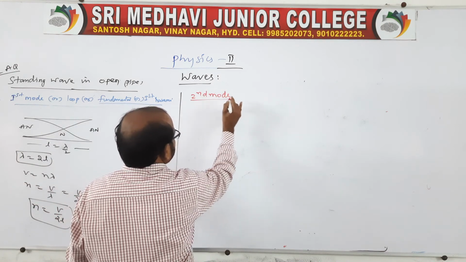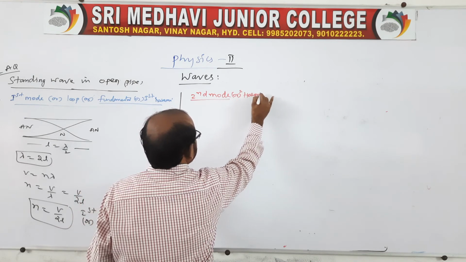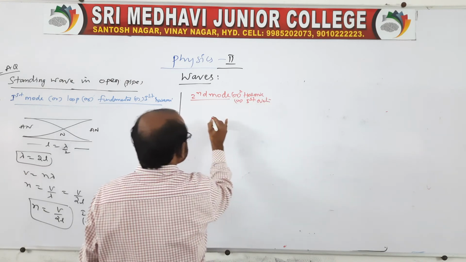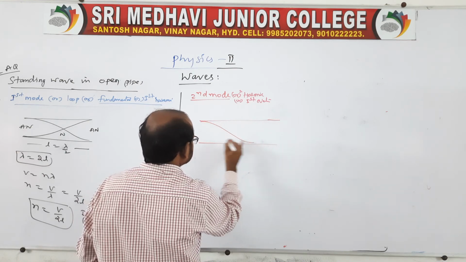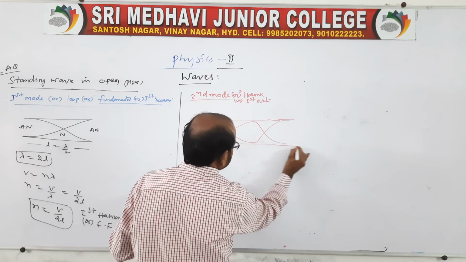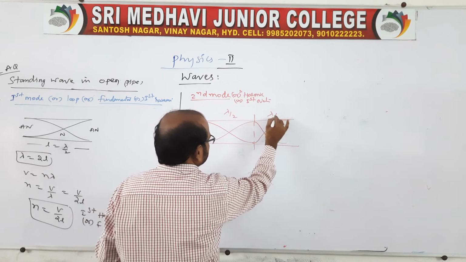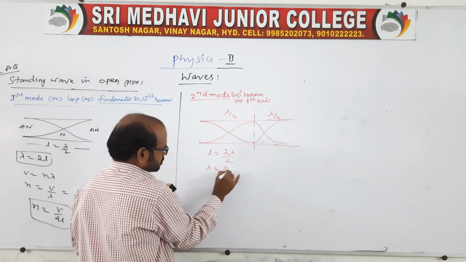Second mode, or second harmonic, or first overtone. That is, take this like a 2, it is a 1, clear, and this is the 2. Look, till here is lambda by 2, and the remaining is lambda by 2. So L is equal to 2 lambda by 2. Therefore lambda is equal to 2L by 2.